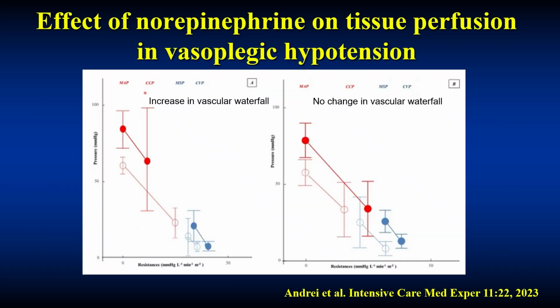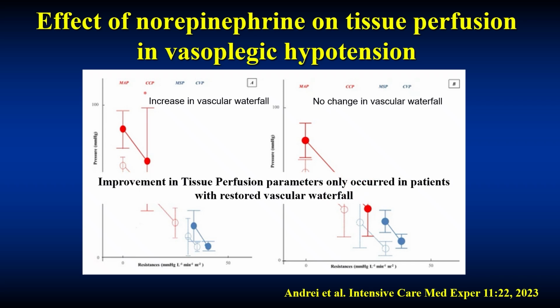Well, they found that in the patients in whom the vascular waterfall increased, those are the ones on the right, which was about half of them, they had an increase in tissue function, whereas the ones on the left had the same increase in mean arterial pressure and no change in organ system function. The improvement in tissue perfusion parameters only occurred if you improve the vascular waterfall. And that can be documented by a greater decrease in lactate, a decrease in capillary refill time, and when measured, increased microcirculatory flow under the tongue.